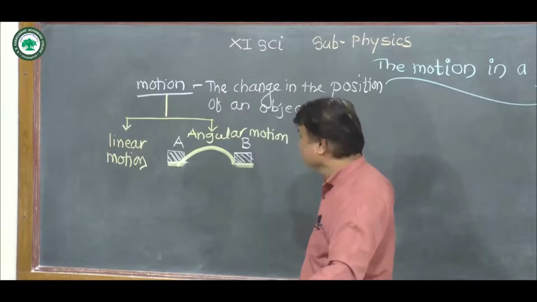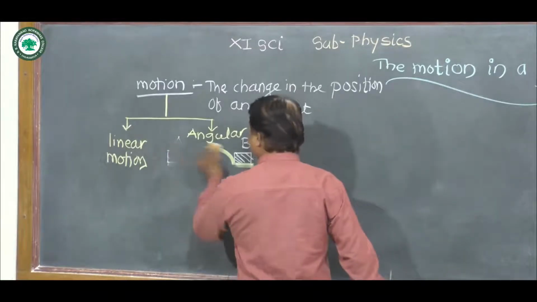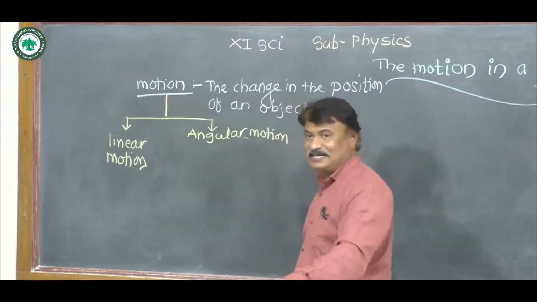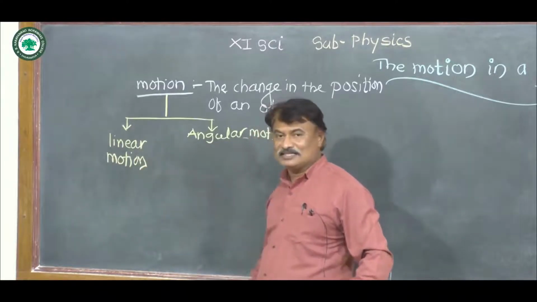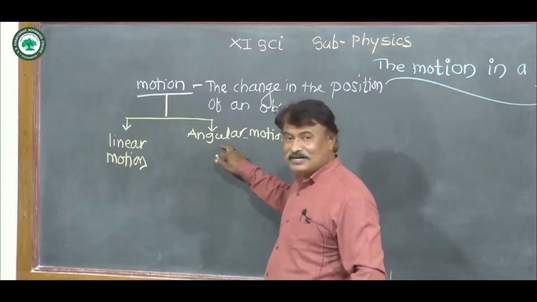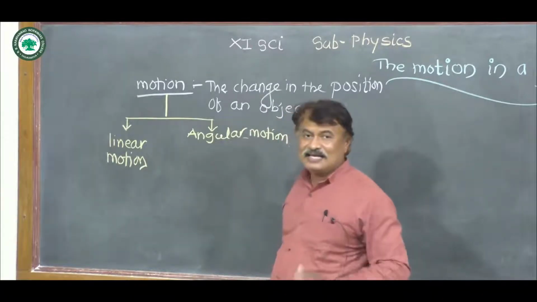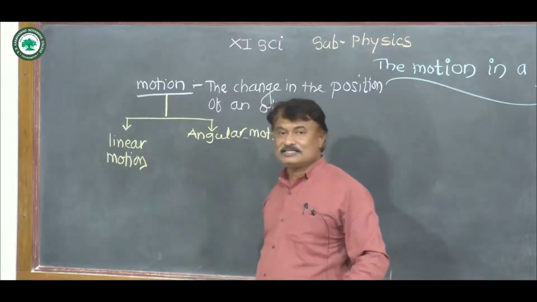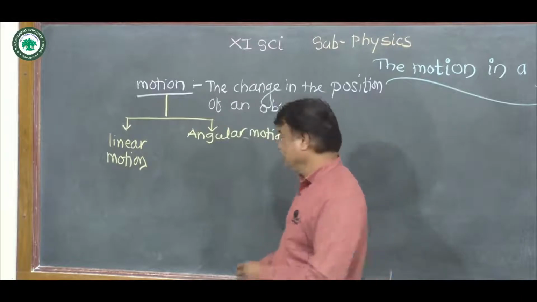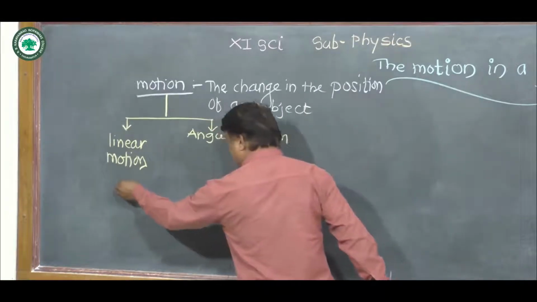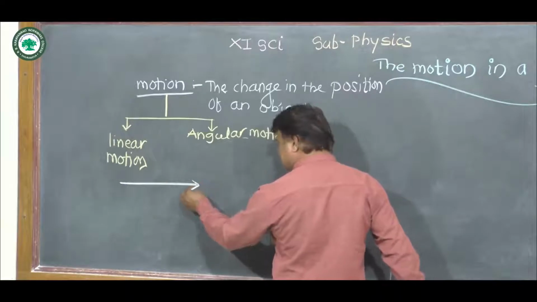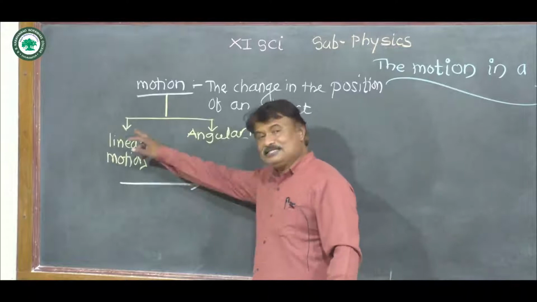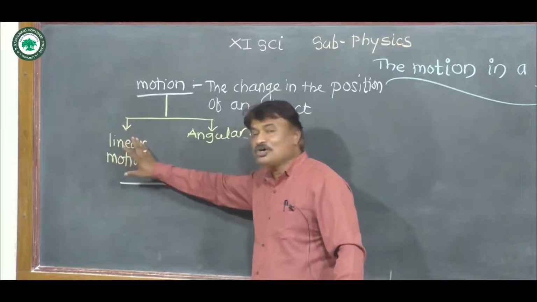So this is about linear motion and angular motion. It depends upon the path. If the path is a straight line, then such motion is called linear motion. If the path is curved, then such type of motion is called angular motion. Now concentrate on this linear motion. If the object is moving along a single straight line, then it is called rectilinear motion or linear motion.